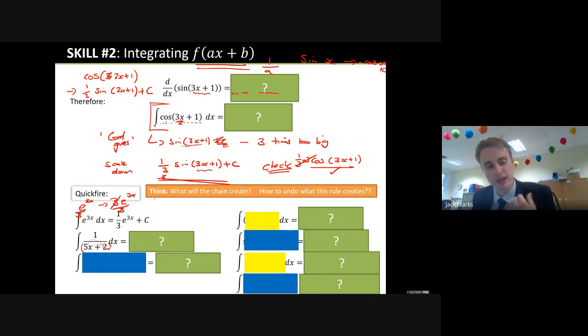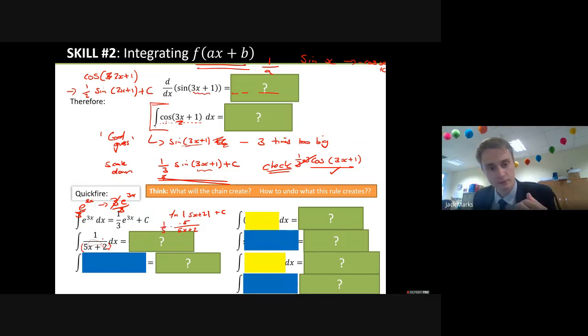So what would 1 over that thing integrate to? It would integrate to natural log, with those lines there, of that thing. But when you differentiate this, you will get 5 over 5x plus 2. Okay, so what's the problem? That's a 5, that's a 1. It's 5 times too big.